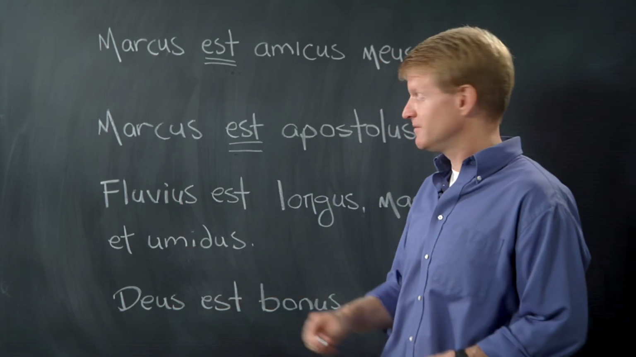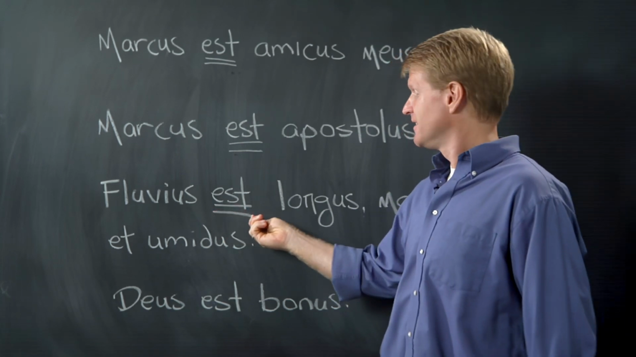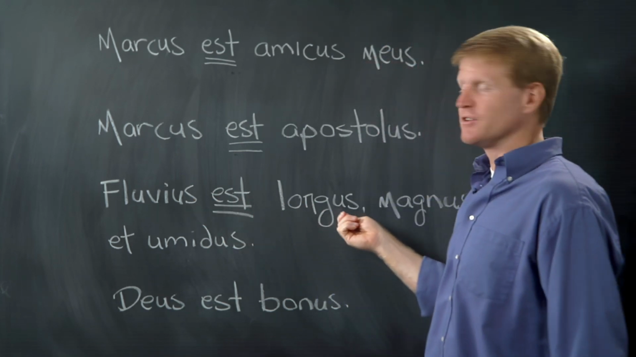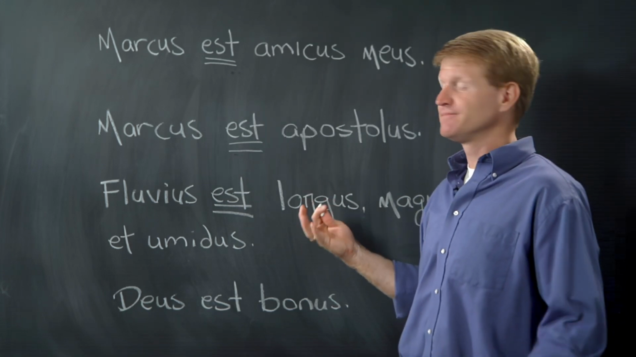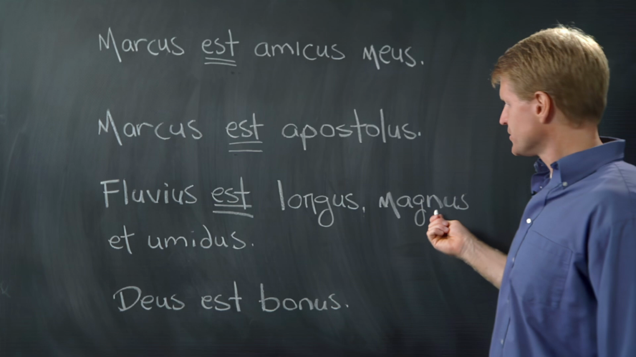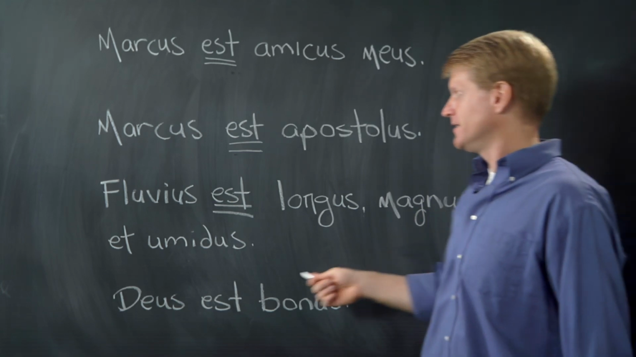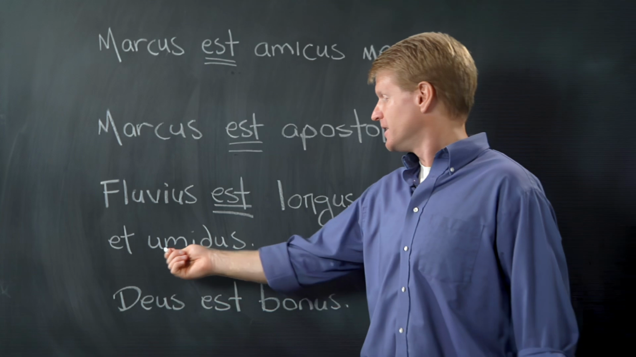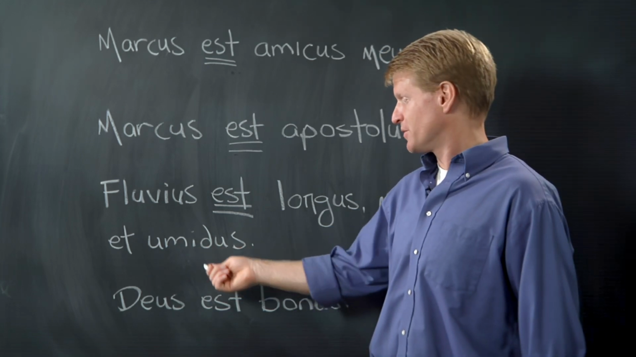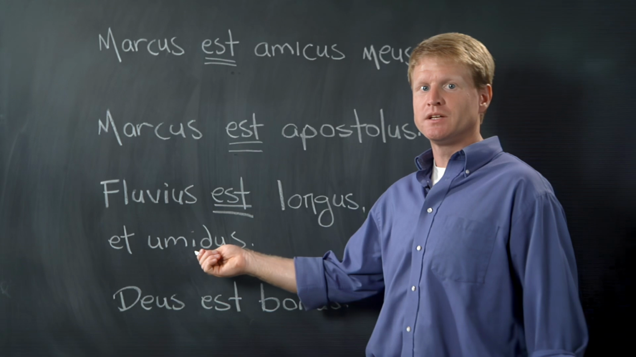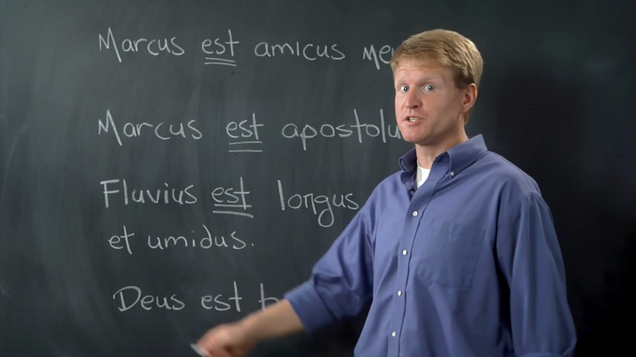Est, there it is again. What does est mean? Is. Fluvius est, you can figure this one out. Fluvius est longus. The river is what? It's long. It's also magnus. It's big. And this is good for rivers, it's humidus. It's wet. That's where we get the English word humid. Where I live in Tennessee, it's humid, especially in August.